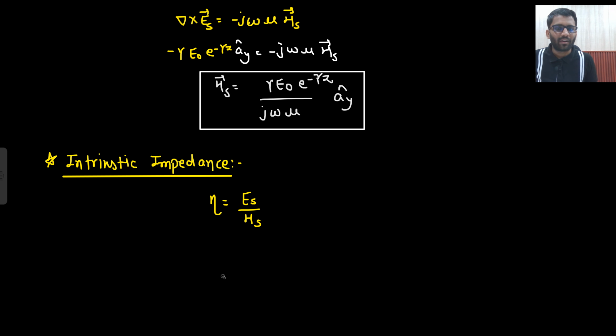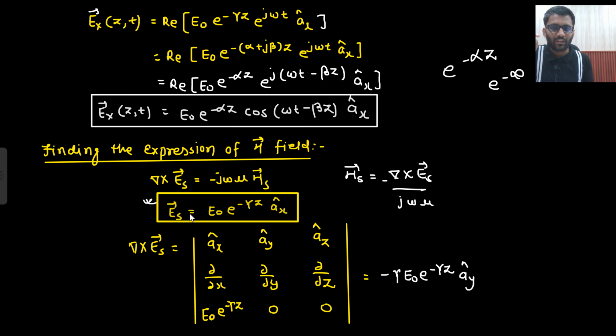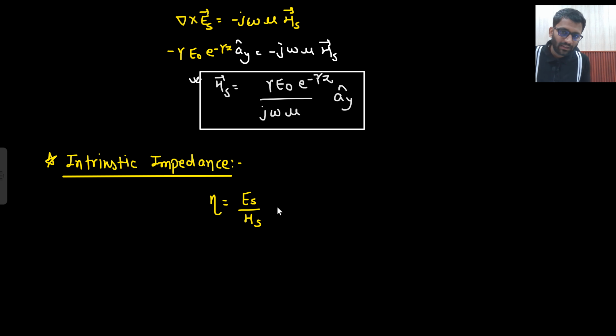Eta, if you remember, what was your eta? Eta was the ratio of their phasor representation, not of the amplitude. So now we need to take the ratio of their phasor representation. So I have the expression of HS, I have the expression of ES as well. So what is my ES? ES is E naught e to the power minus gamma z. Here I am not putting the vector.